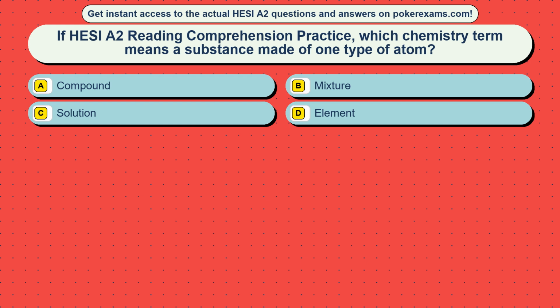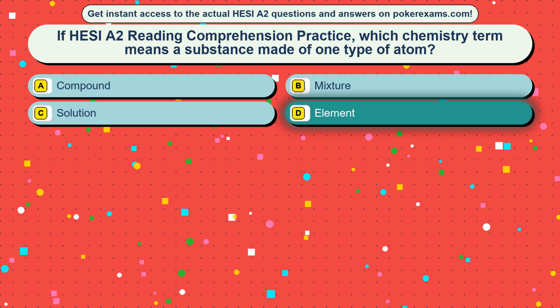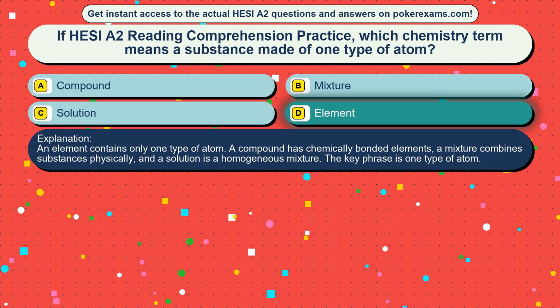atom? Option A, compound. Option B, mixture. Option C, solution. Option D, element. The correct answer is option D, element. An element contains only one type of atom. A compound has chemically bonded elements, a mixture combines substances physically, and a solution is a homogeneous mixture. The key phrase is one type of atom.